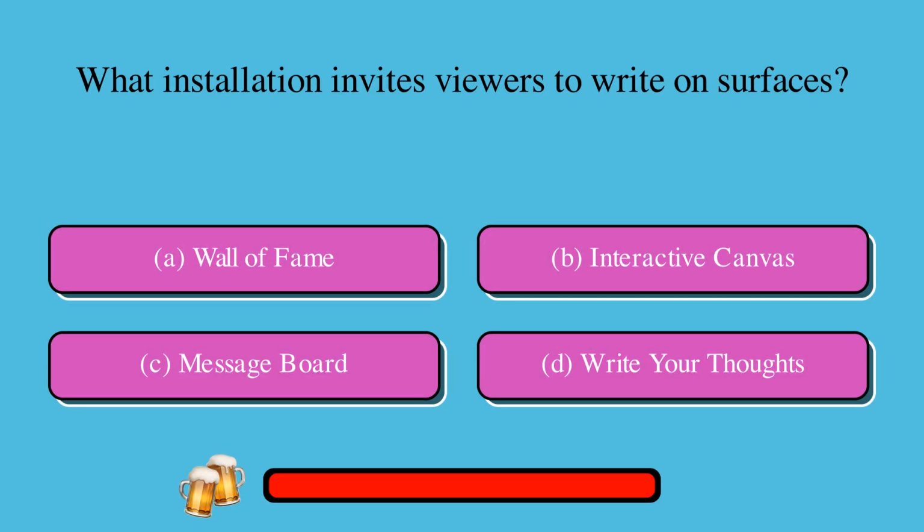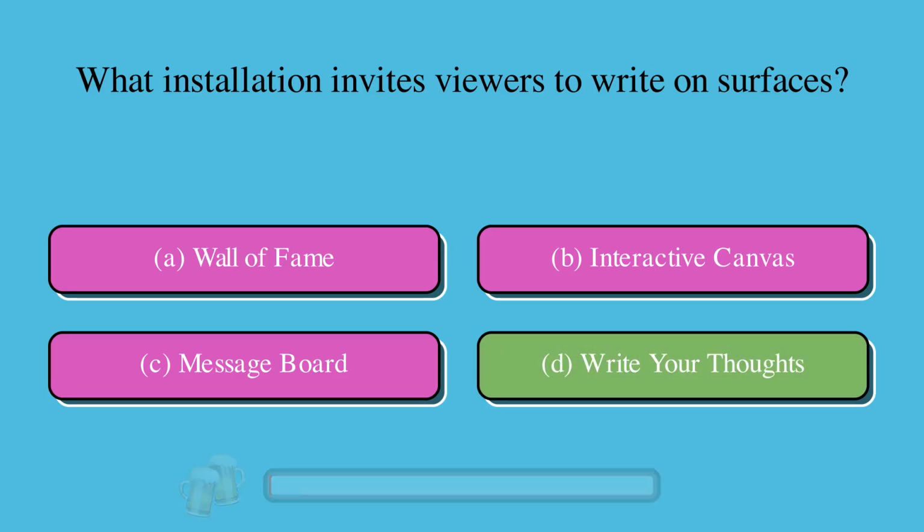What installation invites viewers to write on surfaces? A. Wall of Fame, or B. Interactive canvas, or C. Message board, or D. Write your thoughts. The correct answer is D. Write your thoughts.